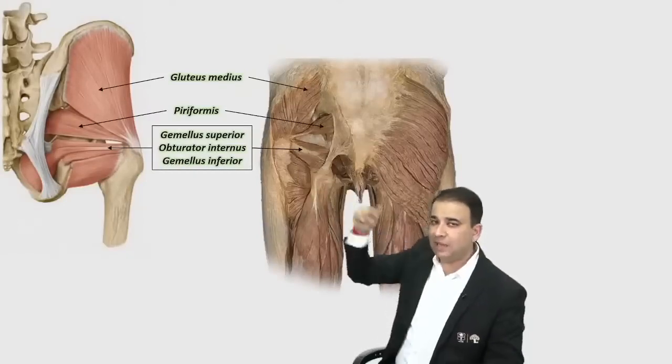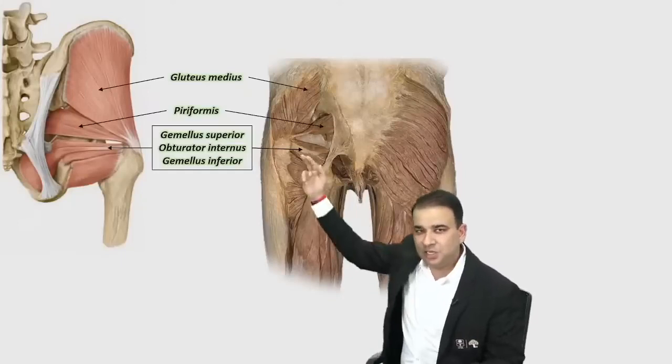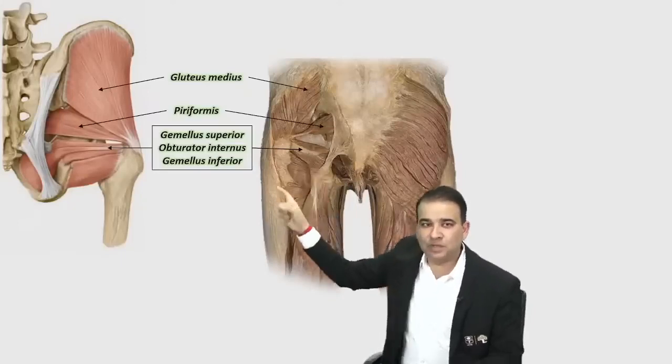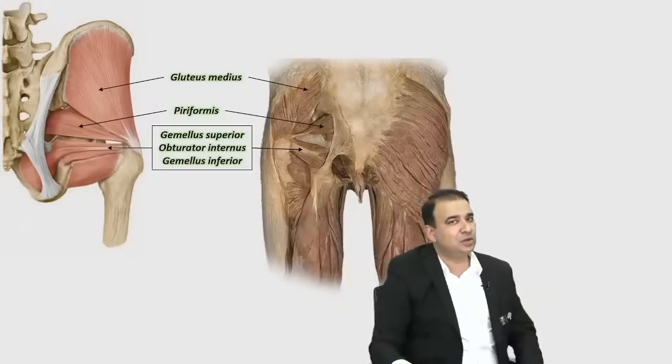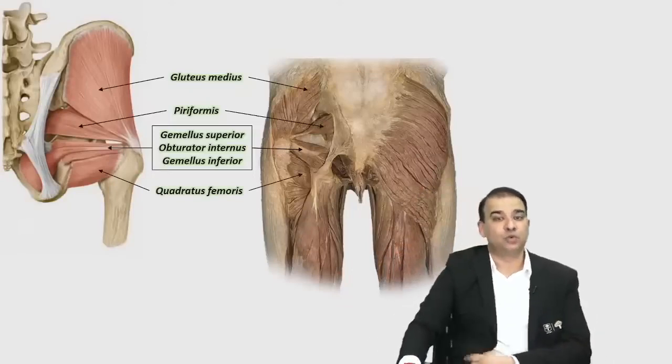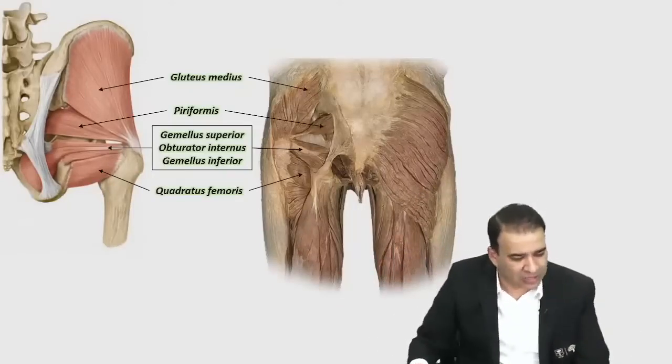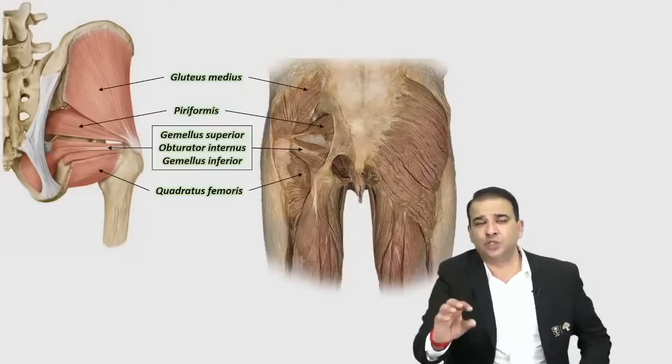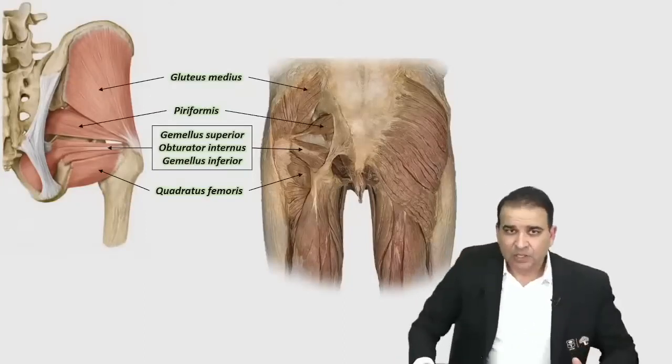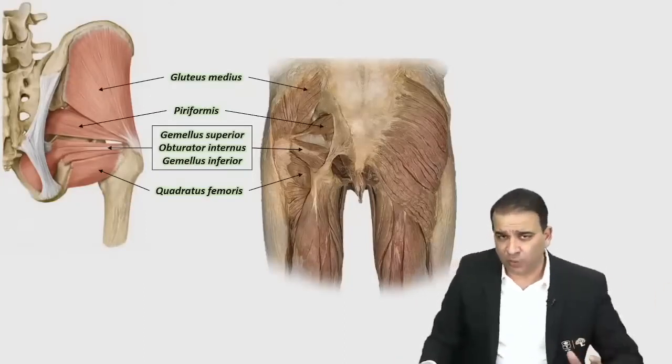Above and below we have gemellus superior and gemellus inferior, and just below that we have one more muscle present over there, a quadrangular muscle in the gluteal region called quadratus femoris. It usually boils down to identification of the structures in the gluteal region, guys. Gluteus medius was one of the very recent questions asked.